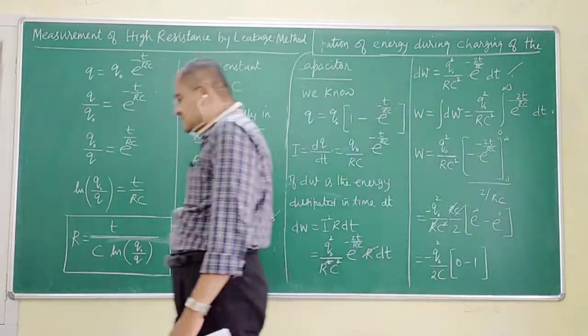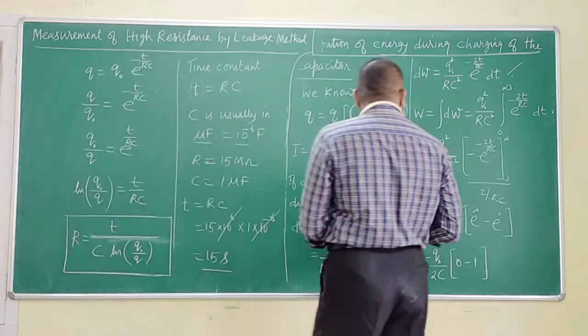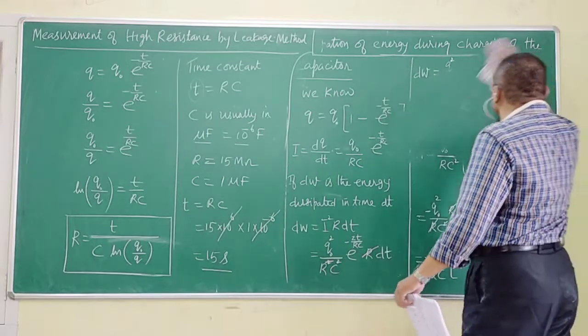Now, let us try to design a circuit for this. Let me rub this off.